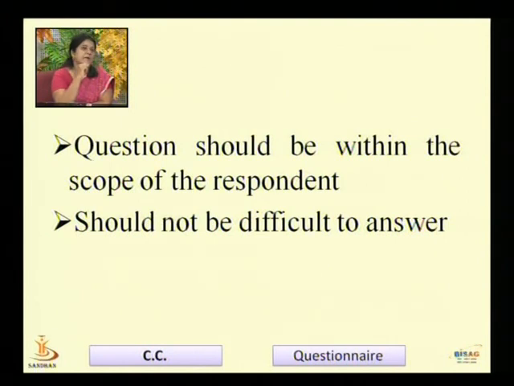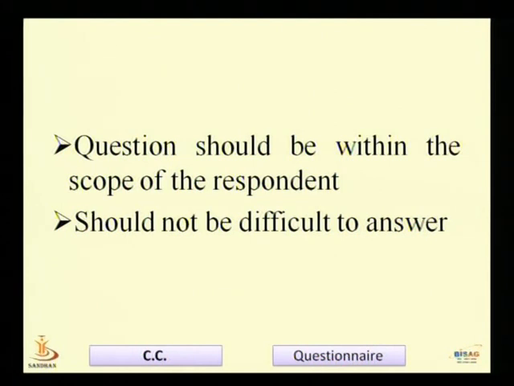Now an equally important point is that questions should be within the scope of the respondent. It should not be difficult to answer. The respondent should not feel in any way that the questioner is checking his intellectuality. The questioner should keep in mind the average intellectual level of the class. There may be certain exceptional cases, but we are here concerned with the general mass of the people. So he has to take into consideration the average intellectual level.